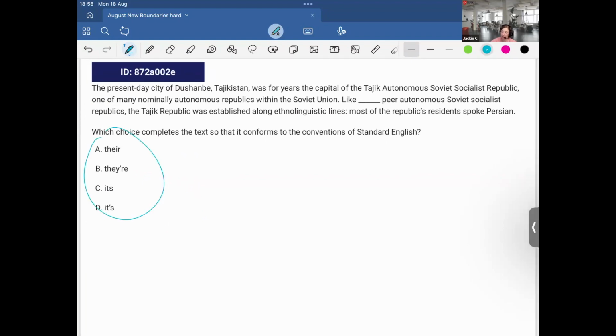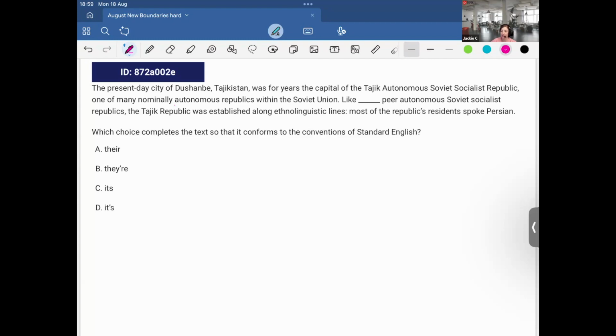Okay, so here I'm dealing with pronouns. So I'm going to be looking for what the subject of the sentence is. Let's see. The present-day city of Dushanbe, Tajikistan, sorry for the pronunciation, was for years the capital of the Tajik Autonomous Soviet Socialist Republic, one of many nominally autonomous republics within the Soviet Union. Like blank, pure autonomous Soviet Socialist republics, the Tajik Republic was established along ethno-linguistic lines. Most of the republic's residents spoke Persian.